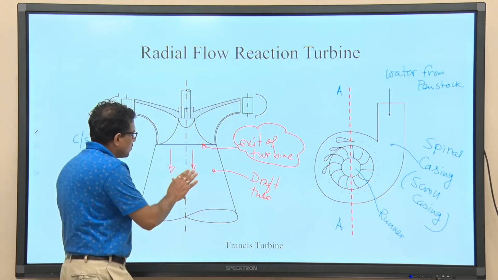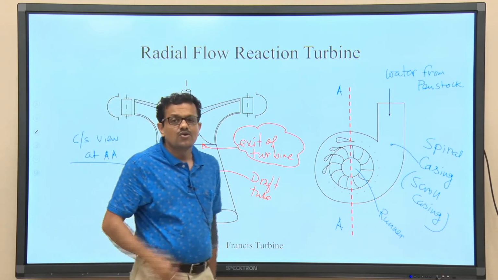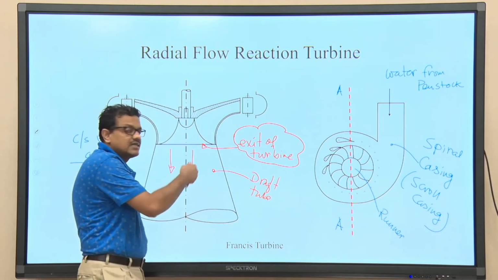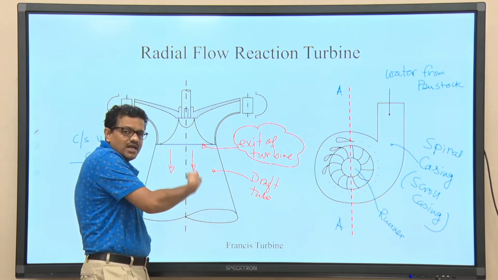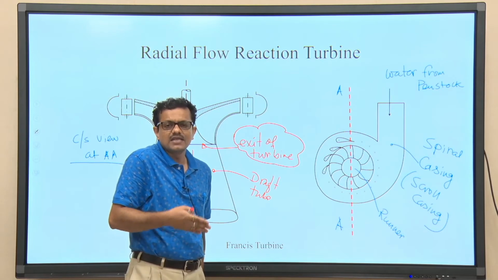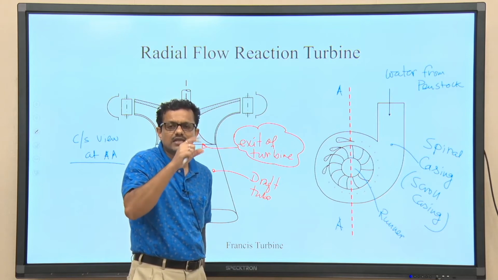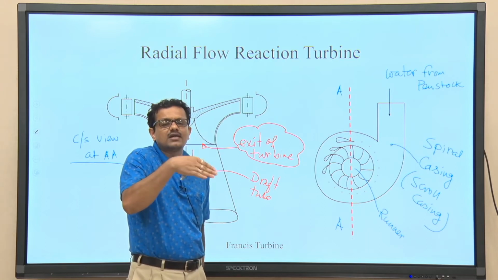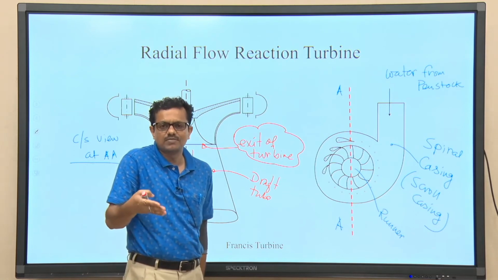So, for the time being you should know that this is draft tube which was not there in case of the impulse turbine. Why am I discussing this? Because I would like to discuss the difference between impulse and reaction turbine. So, since the entire energy conversion takes place in the nozzle for the impulse turbine, there is no need of having such an arrangement, and you have seen that when the fluid is coming out from the nozzle in the form of a jet and striking the turbine blade, it is not necessary that the entire turbine runner will be surrounded by a special arrangement like casing. It is open to atmosphere, that is what we have discussed in the last class,